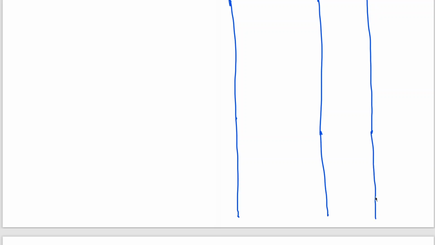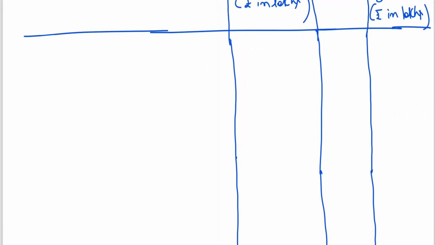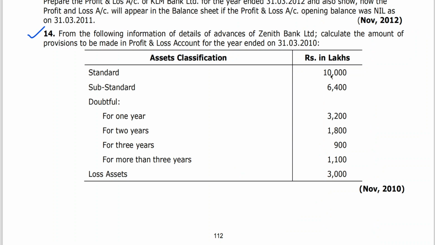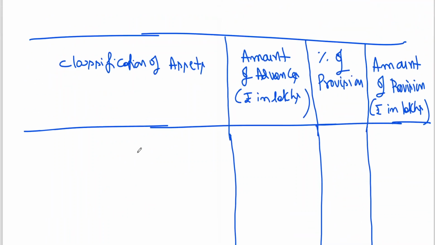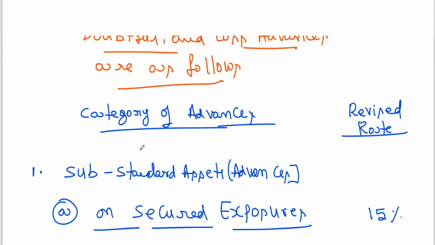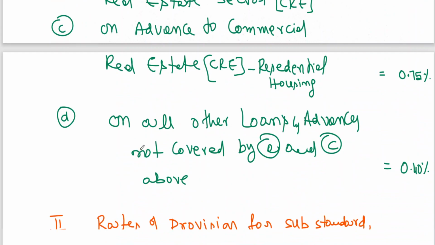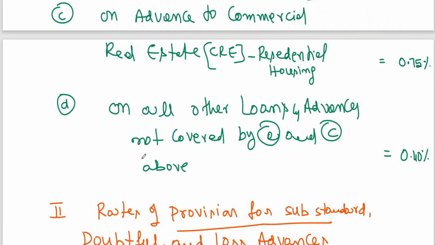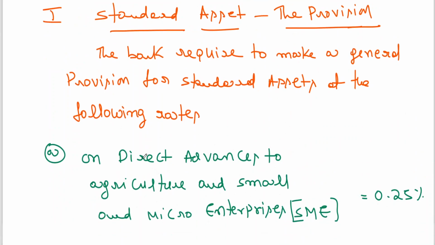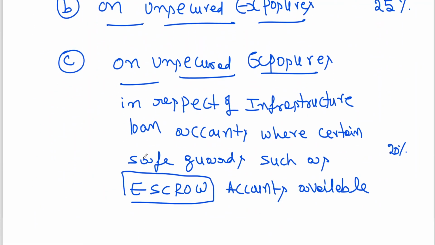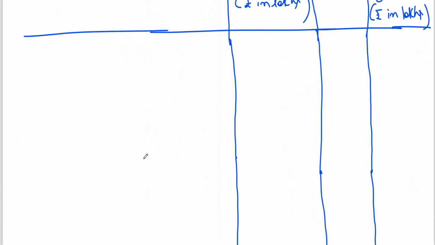Okay, so now just roughly here we can see standard asset. Nothing is mentioned. The notes which I have given, 0.4%, I told you, no? Standard assets, on all other loans not covered above, 0.4%. I have told you the standard asset provision.